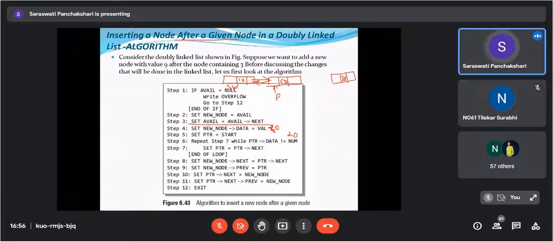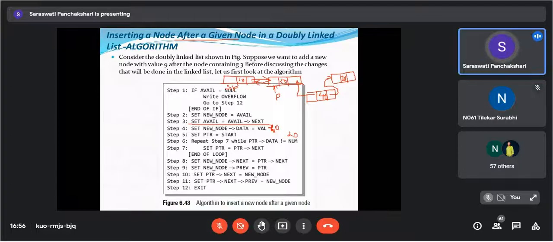Now this is the new node. Just assume that we have created the new node and 40 data is there. Now set new node of next is equals to PTR of next. PTR of next is equals to what? This 30. So the new node's next will point here. Then new node of previous is equals to PTR, so its previous will point here.